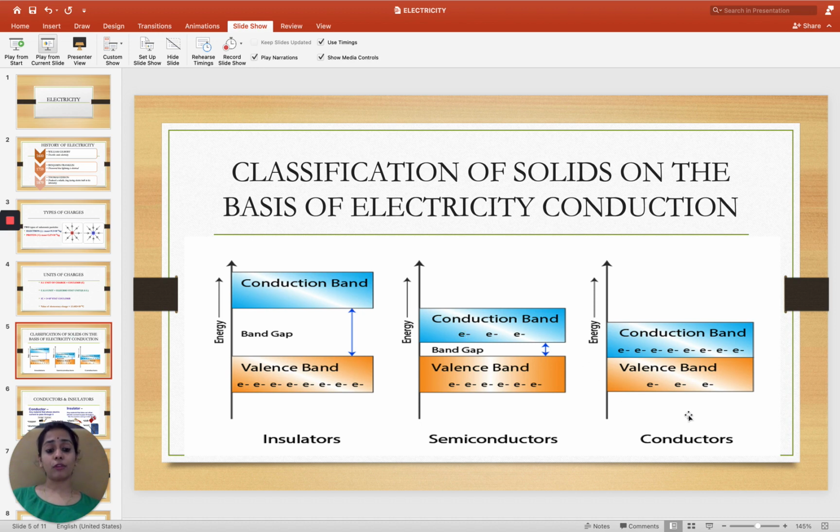But in the case of conductors, as you can see in the figure, there are more electrons in the conduction band rather than in the valence band, because there is no band gap, or we can say the conduction band and valence band are actually overlapping with each other. So there is easy transmission of charge carriers, that is electrons, from valence band to conduction band.